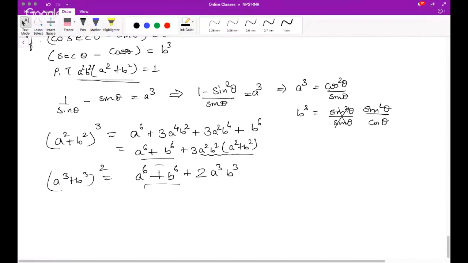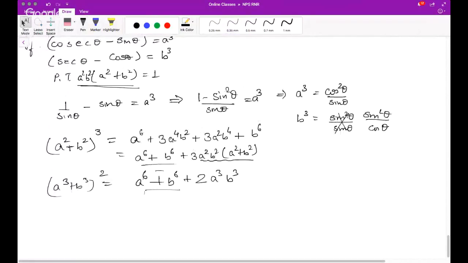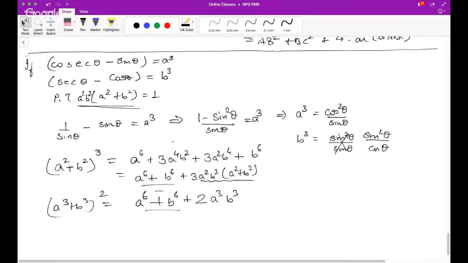Okay, wait a minute. Prove that a square b square is 1. Okay, fair enough. A cube minus b cube is a minus b into a square plus b square. This also will not give me anything.